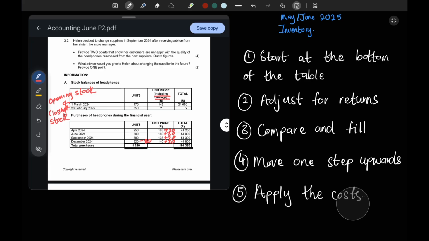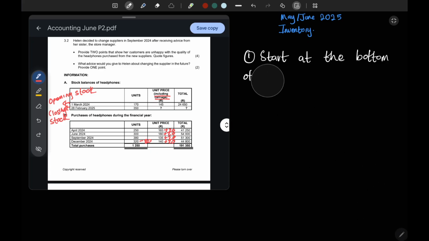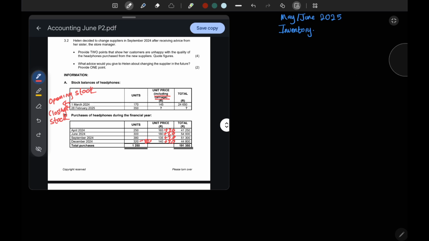You can just drop us an email or text us on WhatsApp and I'll share these steps with you guys because I'm certain that this might be something common in a question paper. However, you don't have to memorize these steps. If you know what you have to do, then you don't need to cram all of this information.